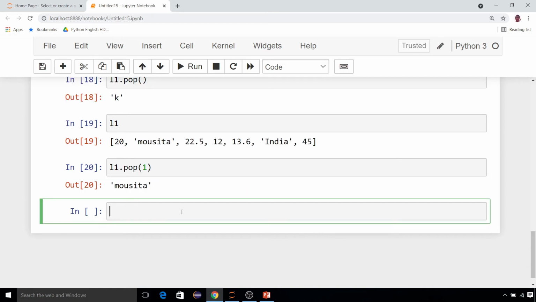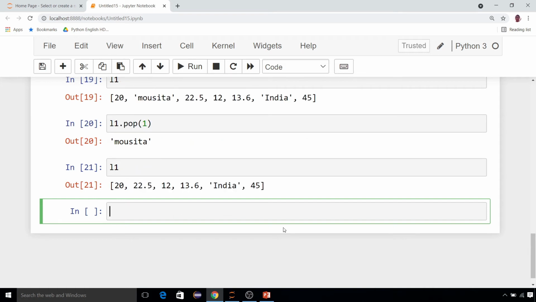Let's see what is happening. It is removed, and it is also returning the removed element. If you print L1 now, you will get the answer. Moshita is not there. Okay, these are different types of removing and adding concepts.